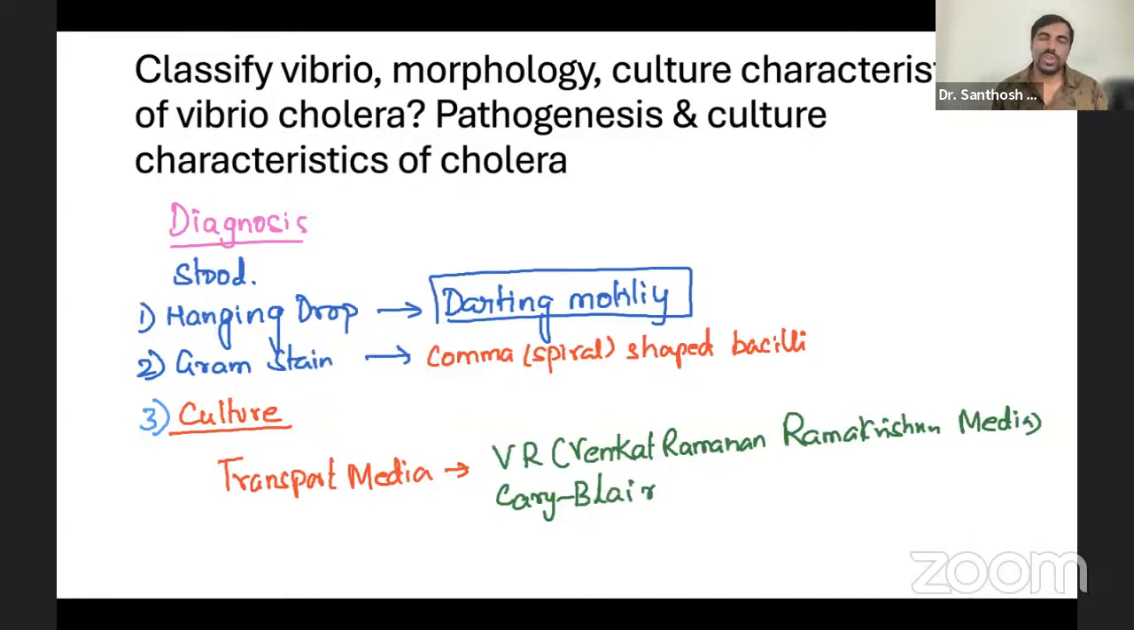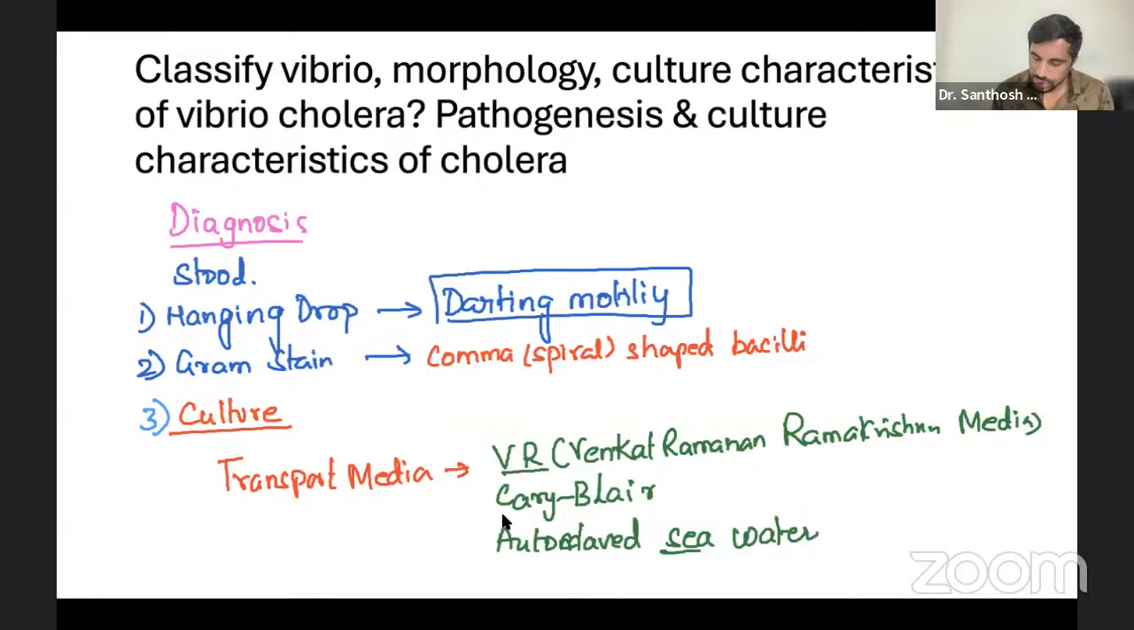And her favorite water while transport is autoclaved seawater. She doesn't take mineral water. She takes autoclaved seawater because they are halophilic, no? All Vibrio are salt loving. So seawater, okay?